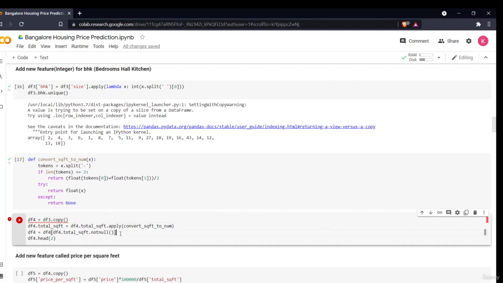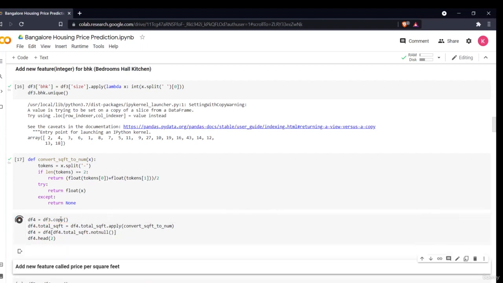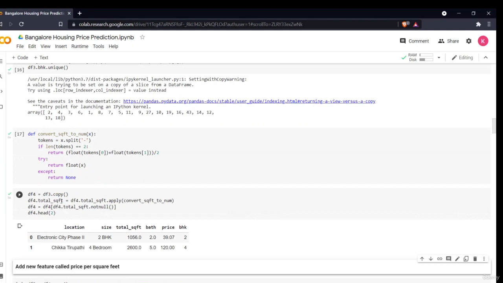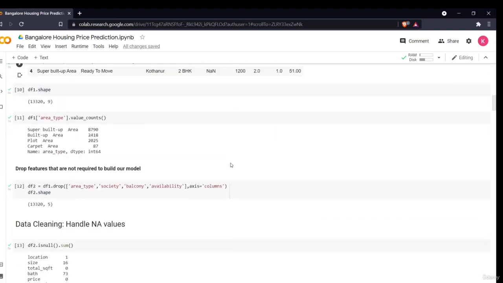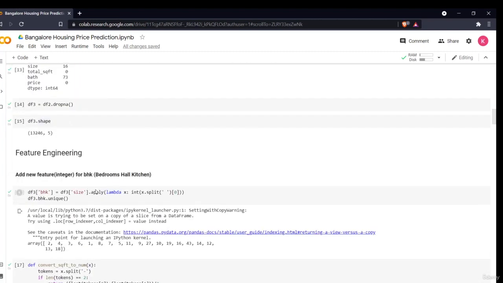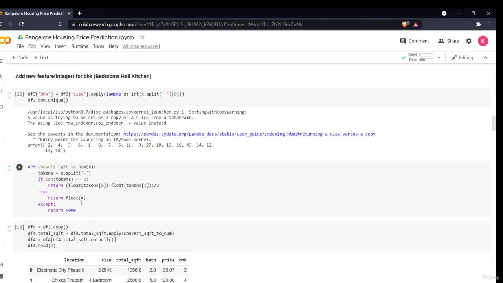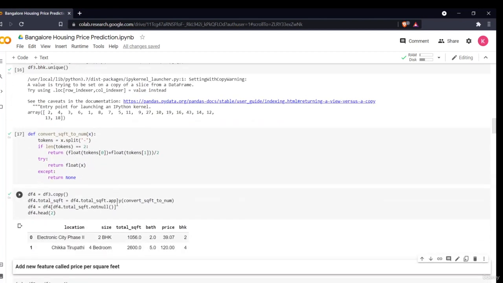Then I'm saying okay, create a new column, df4. I'm copying all my df3 values and applying this function. I am applying this function to my total square foot value. If you'll see my feature, this is my total square foot value. I'm converting this into an int variable. Okay, so what I'm doing, I'm applying this function to this. What it will do, it will basically just convert this whole column into a proper int format. Okay, nothing else it is doing.